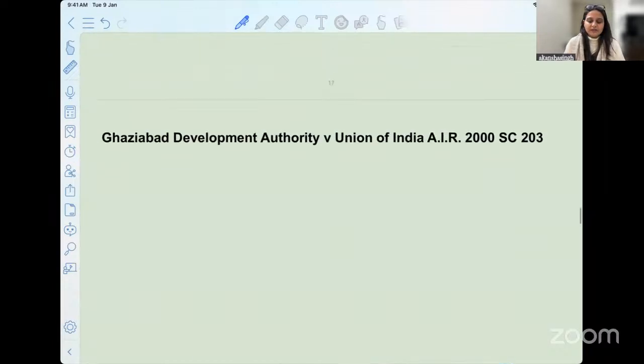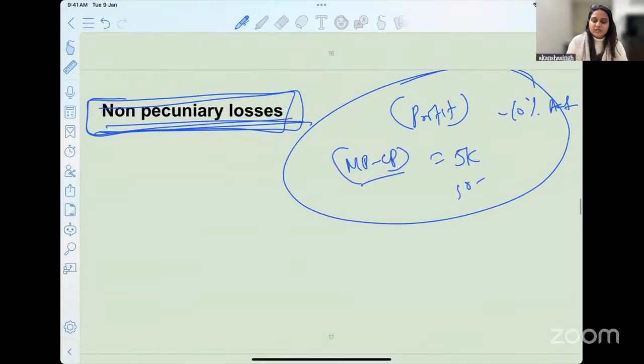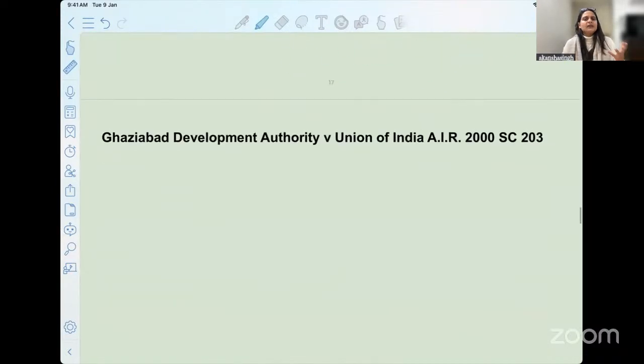So what are we discussing? Very briefly, we are touching on non-pecuniary losses. Why have we tried to exclude these non-pecuniary losses under the Indian Contract Act? It is because they are very difficult to assess, right? And we are primarily covering the commercial transaction.